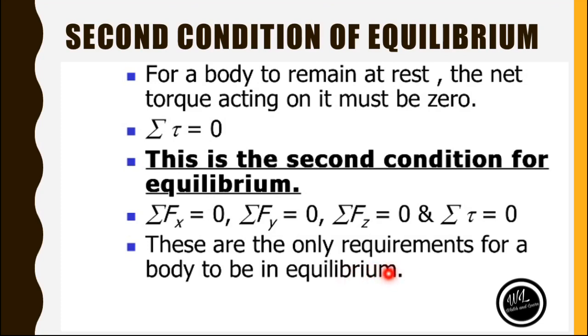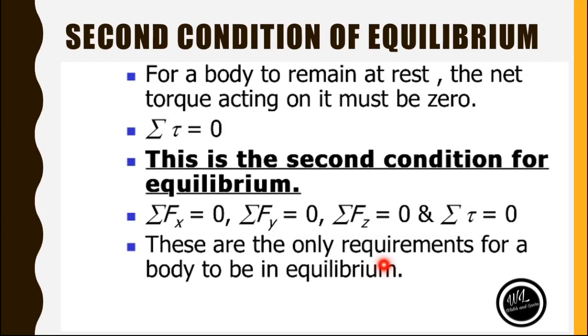So firstly, we have talked about equilibrium, that if a body is in a state of equilibrium, then there will be no net force on it. Then we have talked about its types, that there are two types of equilibrium. First one is static and second one is dynamic. Static means rest and dynamic means motion, and the motion will be at uniform velocity. Then we discussed examples of static and dynamic equilibrium. After that, we discussed the two conditions of equilibrium.